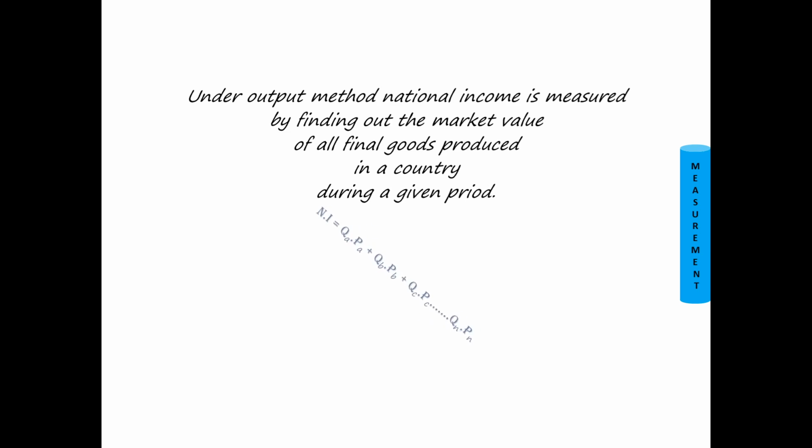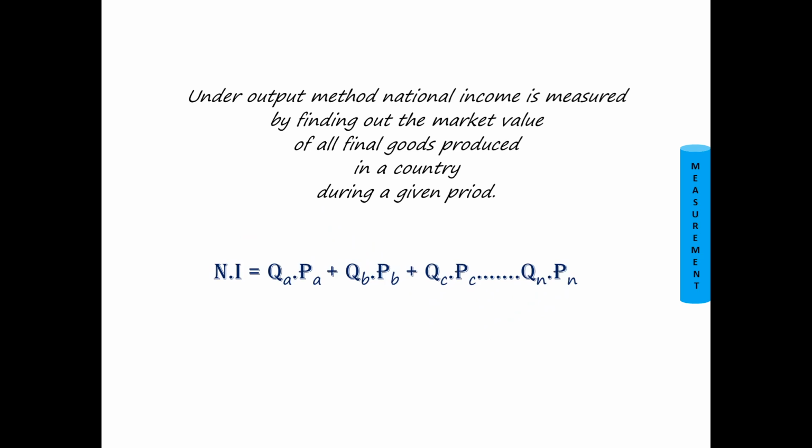So friends, this is what national income is equal to: quantity of A into price of A plus quantity of B into price of B plus quantity of C into price of C, and so on. So in our case, wheat may be product A, cycle may be product B, syringes may be product C, and so on. So this is one method of calculating national income, and that is product method or output method.